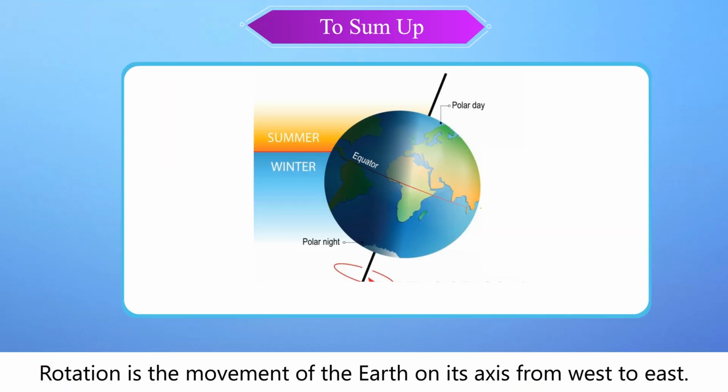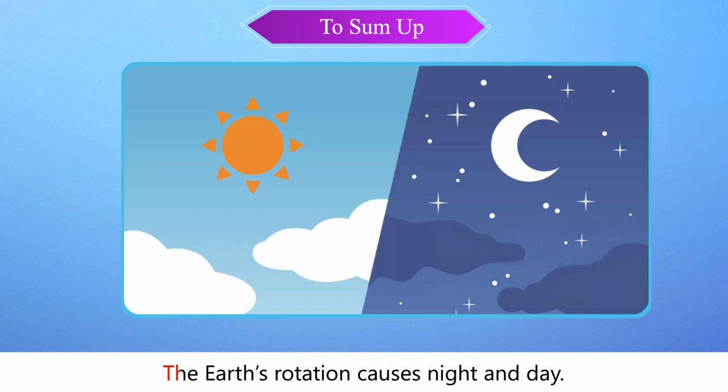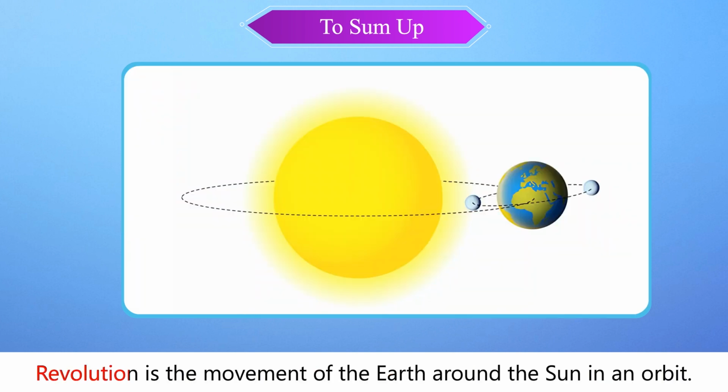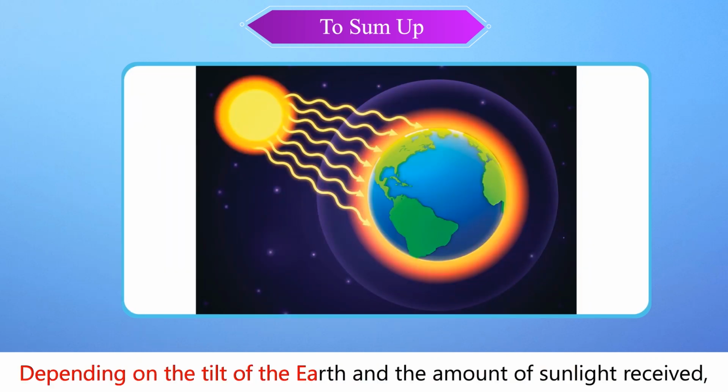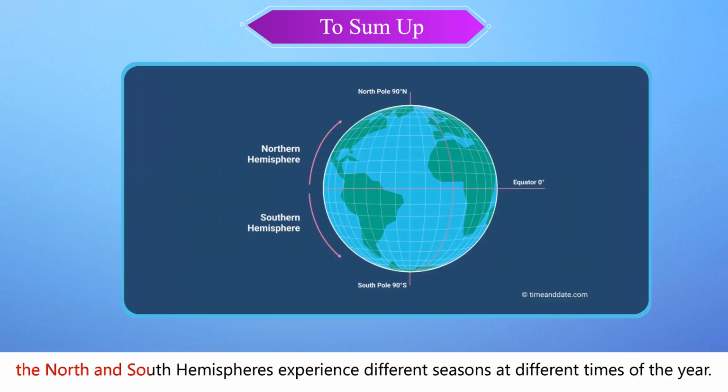To sum up, rotation is the movement of the earth on its axis from west to east. The earth's rotation causes night and day. Revolution is the movement of the earth around the sun in an orbit. The revolution of the earth causes seasons. Depending on the tilt of the earth and the amount of sunlight received, the north and south hemispheres experience different seasons at different times of the year.